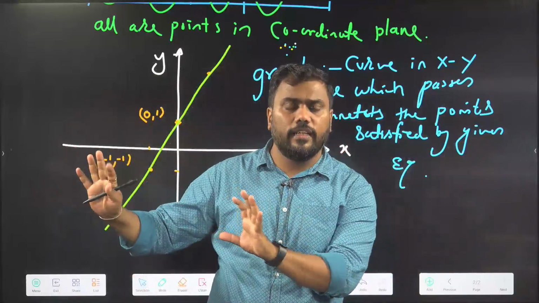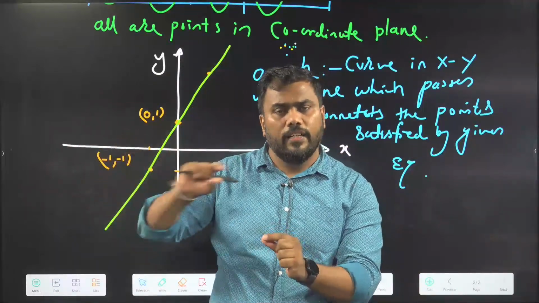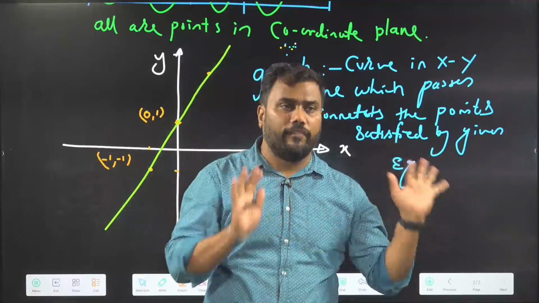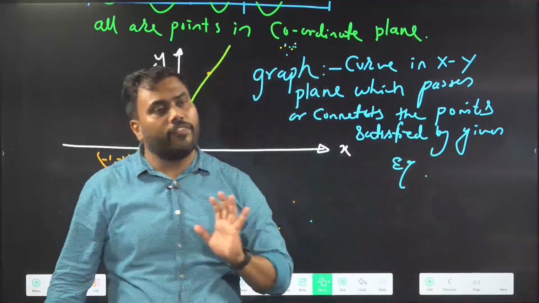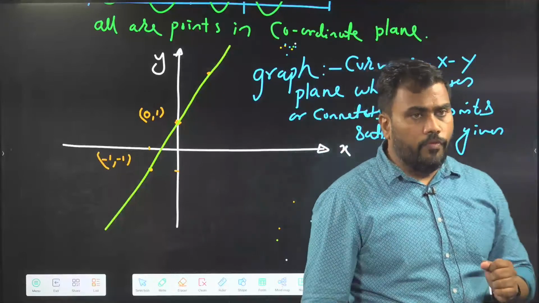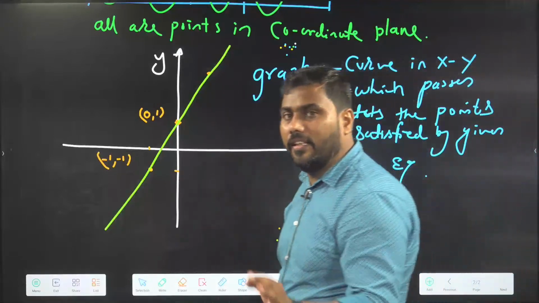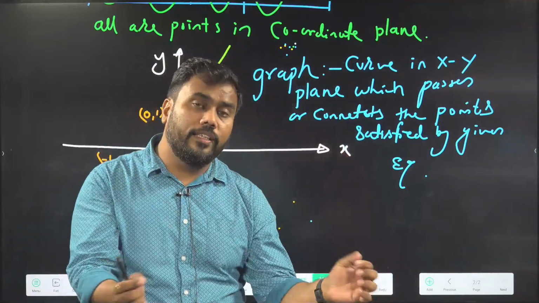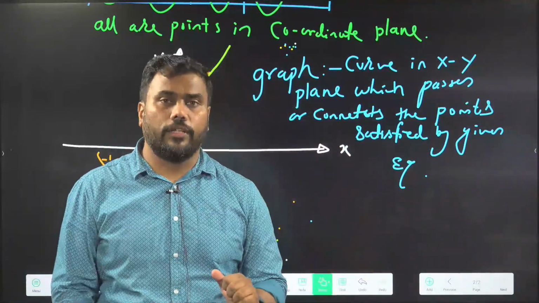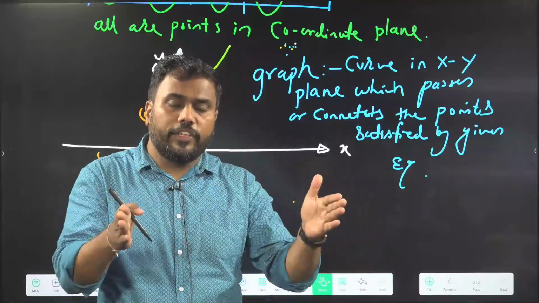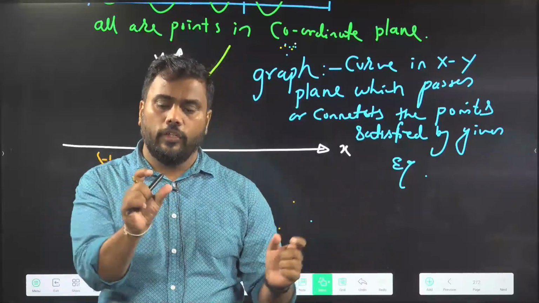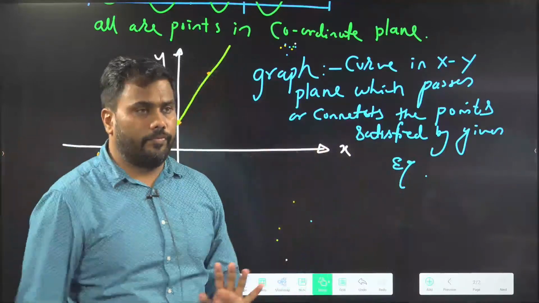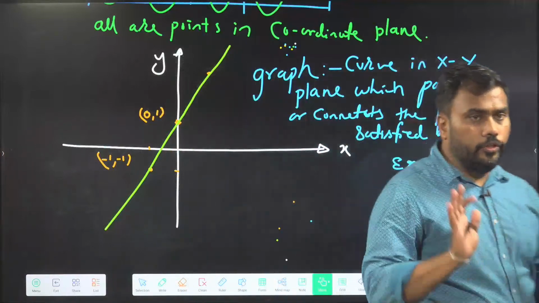Whatever equation is there, if I put some x, I will get some y. Values of x and y will form points in the xy plane. Connecting these points, I will get the graph. Is the meaning of graph clear? What is a graph? A graph is a curve in the xy plane which connects the points which satisfy the equation. If you have an equation, if you plug in x, you will get y, you will get points. When these points are connected on the xy plane, you get the graph. Understood?